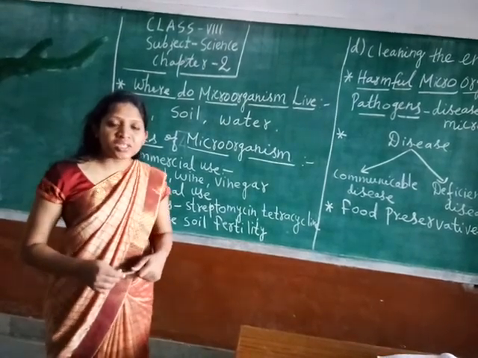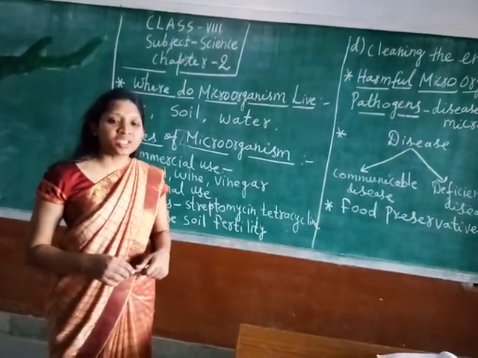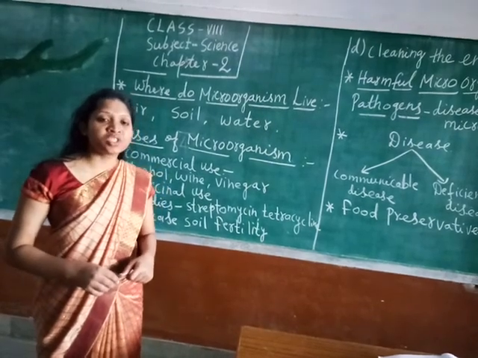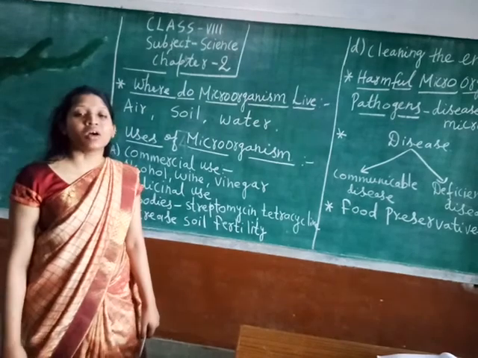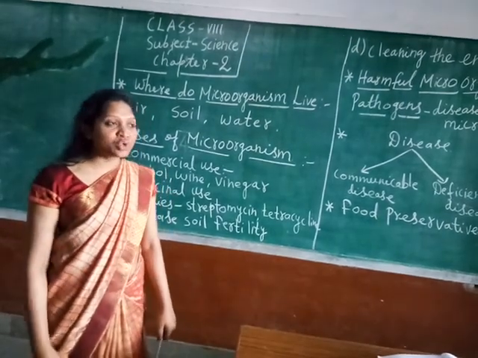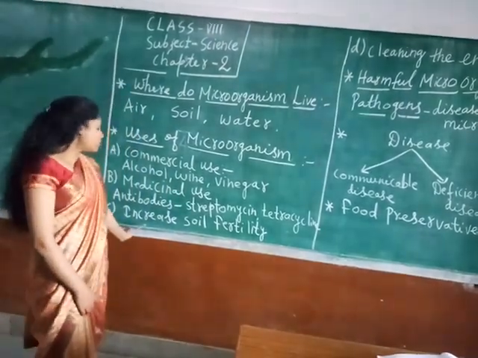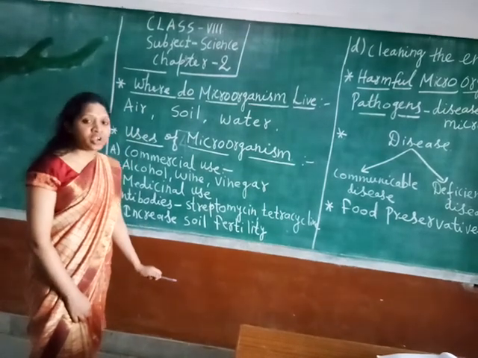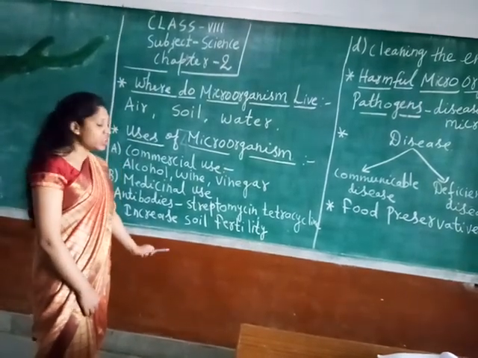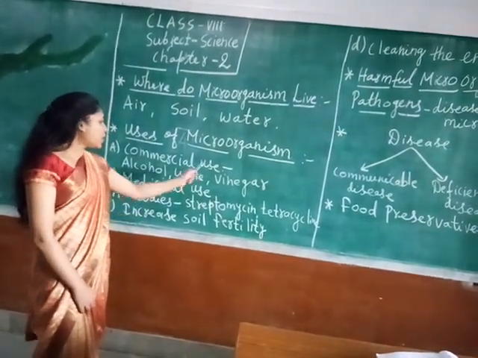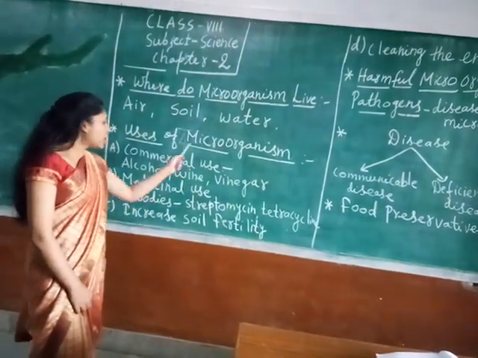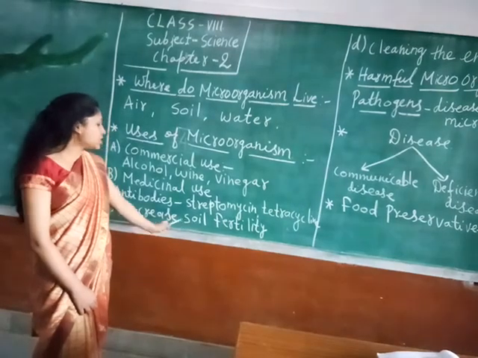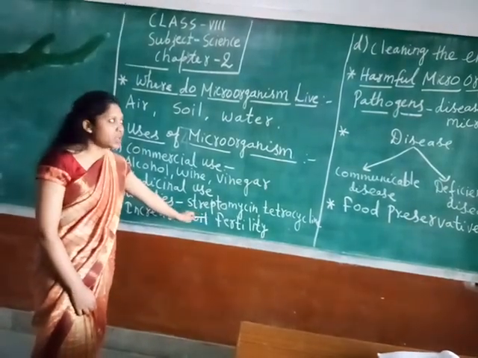And nitrogen is a substance which is used by all the green plants in very high amounts. Understood? So in this manner, the requirement of nutrients is being recovered by the microorganism. So we can say that microorganisms help in increasing the fertility of the soil. Clear?